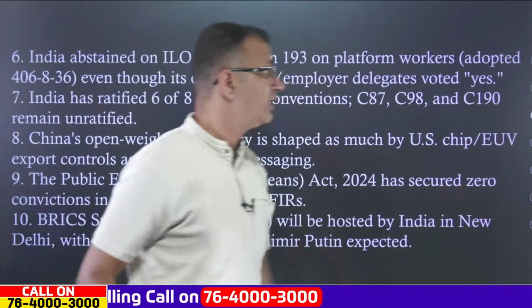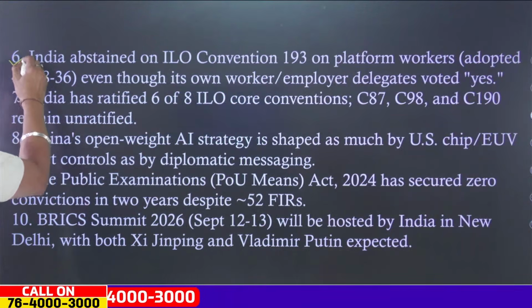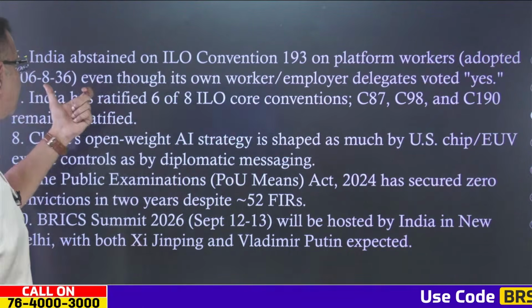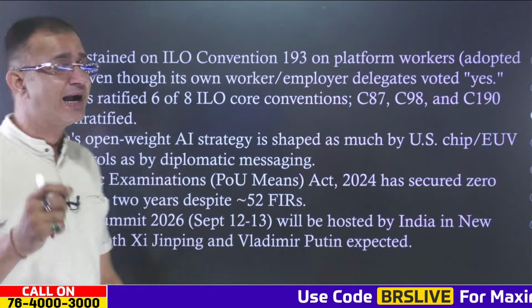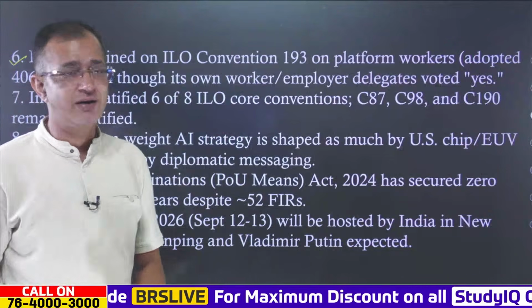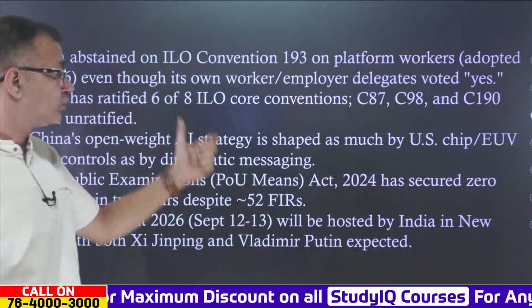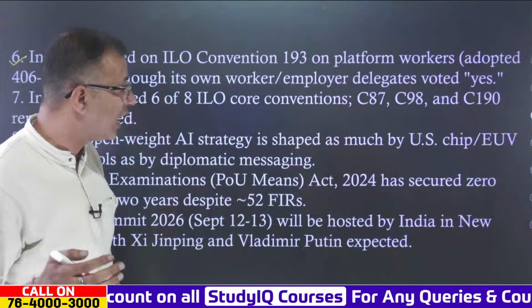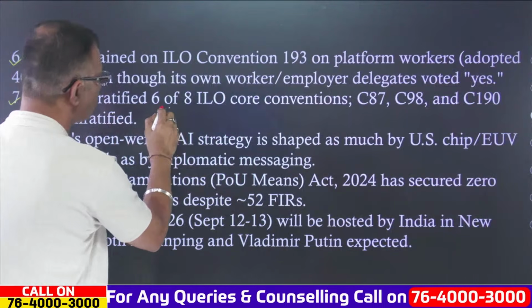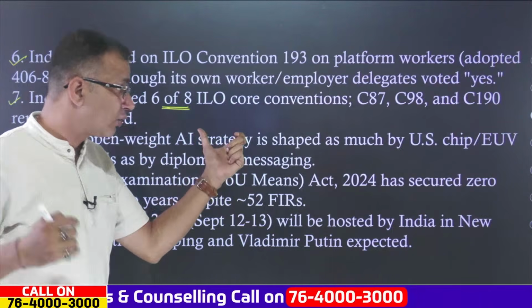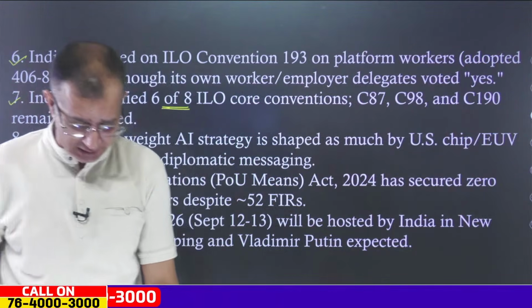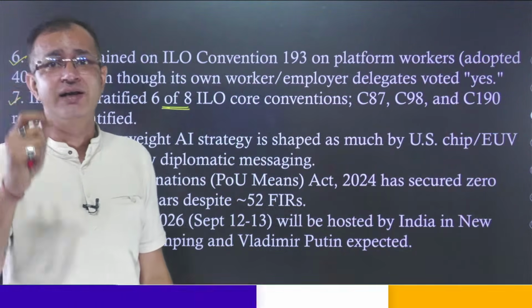Along with this, you must remember that India abstained from the ILO Convention 193 on platform and gig workers, which was adopted by a vote of 406 in favor, 8 against, and 36 abstentions. Ultimately, our own worker and employer delegates voted yes as well. India has ratified 6 out of the 8 ILO core conventions, and Conventions 87, 98 and 190 remain unratified by India.